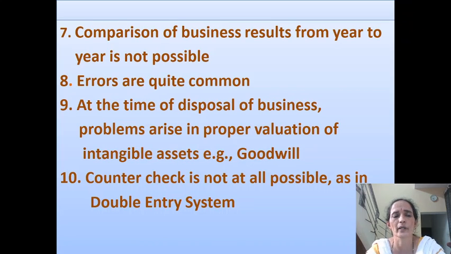Errors and mistakes are quite common under this system, and at the time of selling the business, valuation of intangible assets is not possible. Intangible assets means assets which cannot be seen and which cannot be touched, but still they exist with the firm. For example, valuation of goodwill is not possible. Similarly, counter checking of entries is not possible, but in the case of double entry system, it is possible to make counter checking of entries. So these are all the limitations of single entry system.